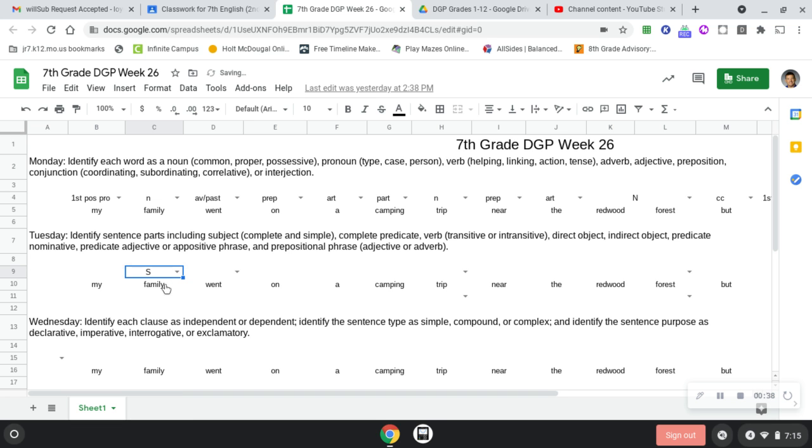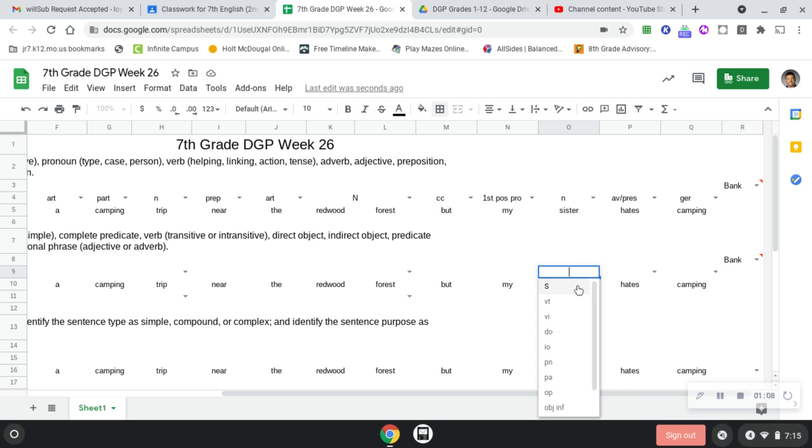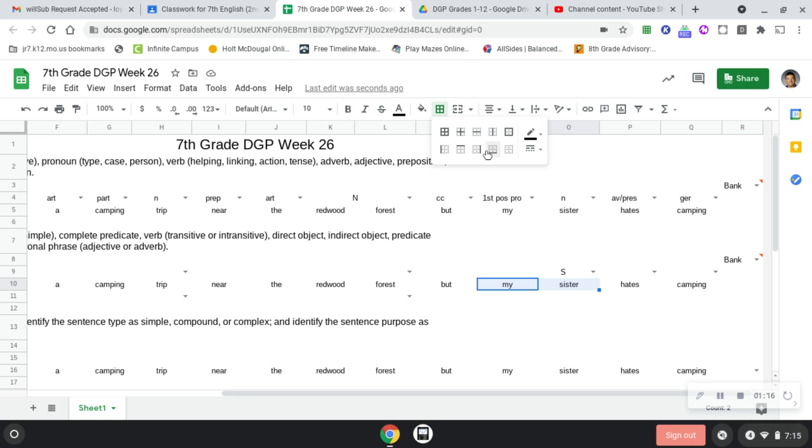Now, are there any modifiers to that simple subject? If that's the case, then they're everything single underline. So my family makes it more specific which family we're talking about. So that is a single underline. We have one more subject defined. But my sister hates camping. So in this case, sister is our simple subject, right? And we have a single underline in the same case, my sister. It makes it more specific.